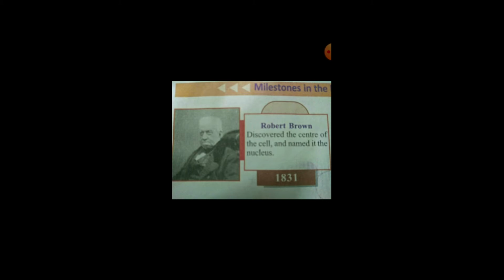Robert Brown. Look at the scientist Robert Brown. What was his contribution? He discovered the center of the cell and named it the nucleus. He lived in the year 1831.